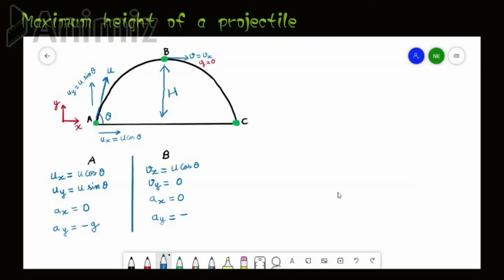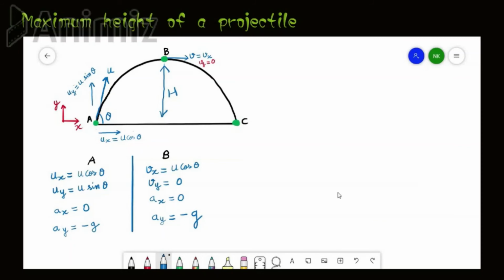To get an expression for the maximum height of a projectile, we will again consider the motion in the y direction from point A to point B. The initial velocity and final velocity at point A and point B are the same as those we have considered in the calculation of time of flight. So everything is similar. The one thing that we have to consider is the vertical displacement as the projectile moves from point A to point B, and that vertical displacement will be the height of the projectile, that is capital H.